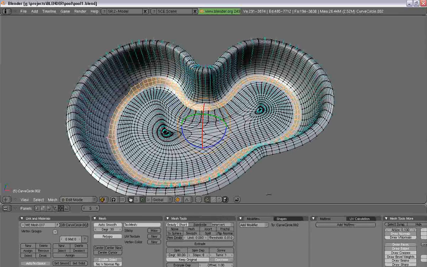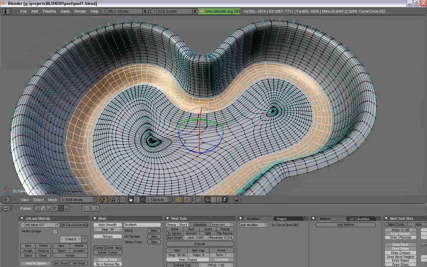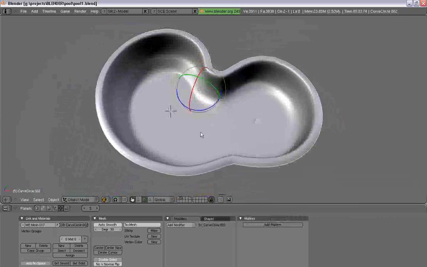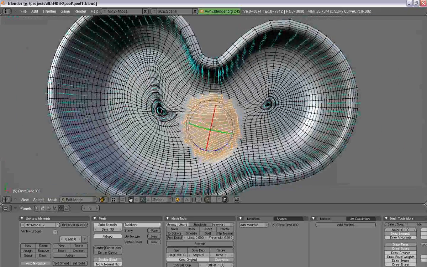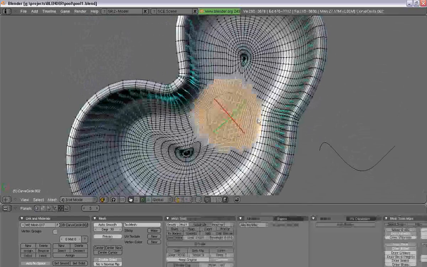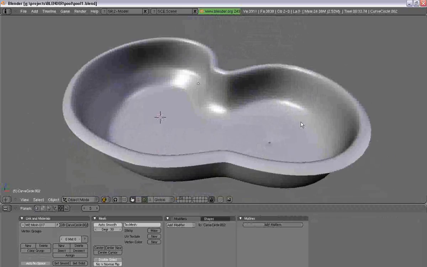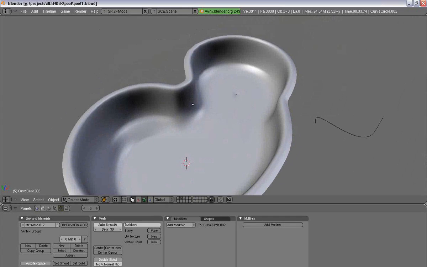And then, since they got a little funky in the process, I'll select all these and smooth them out. Stuff here looks like it needs to be smoothed. I'll select those and smooth those out. And that's basically how you